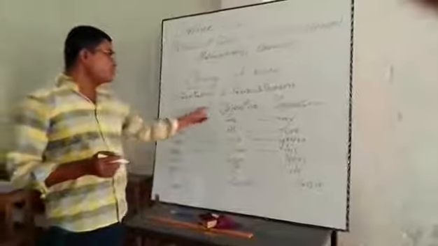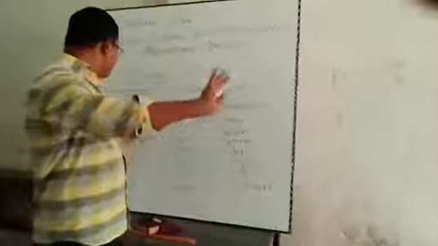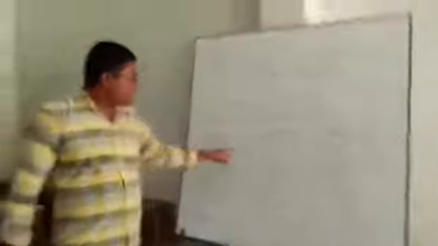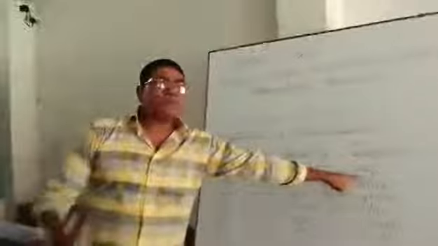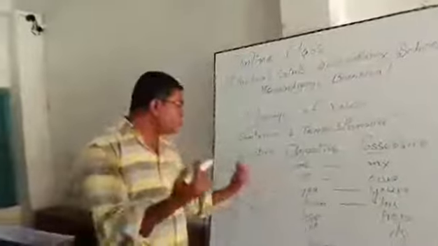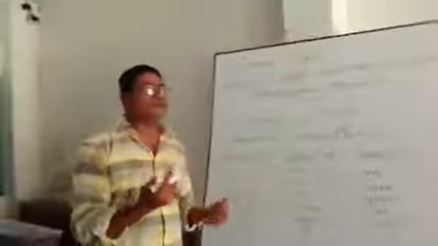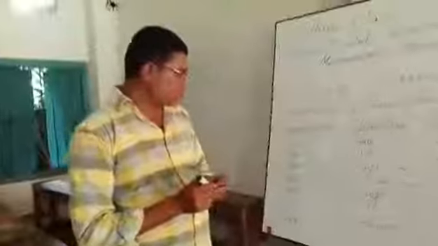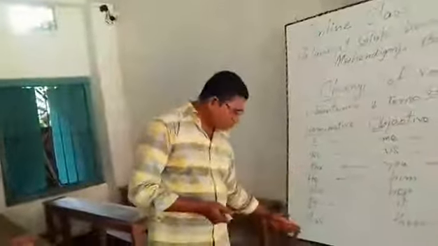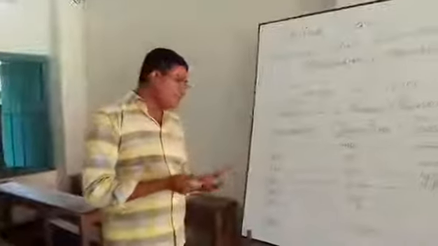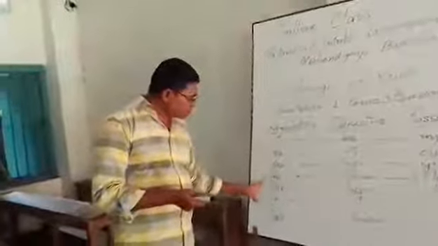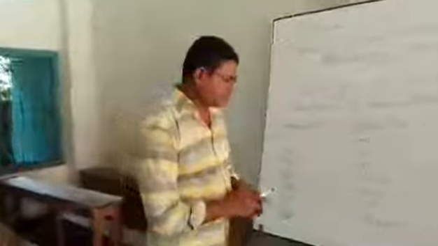Okay, nominative, objective, possessive. 3 terms: I, me, my. Where my will be used, where me will be used, and where I will be used, that's a factor. We have to know that first. Okay, and these are some pronouns. I again say that noun will be unchanged.